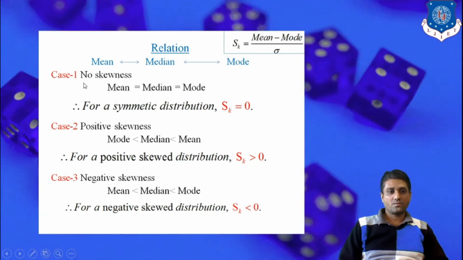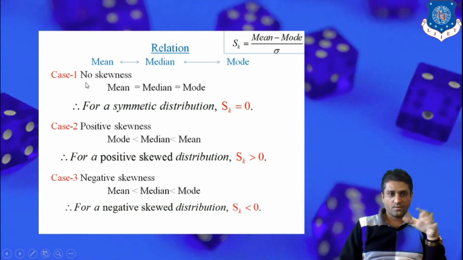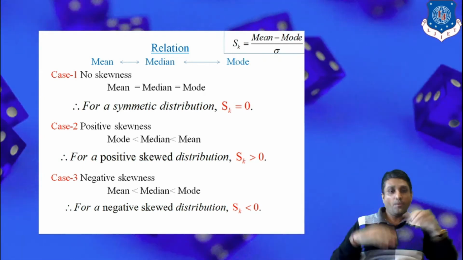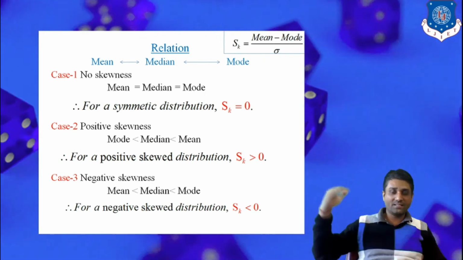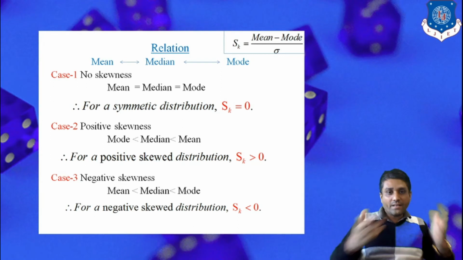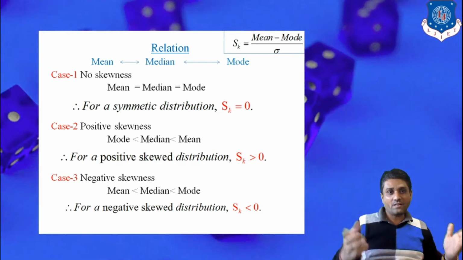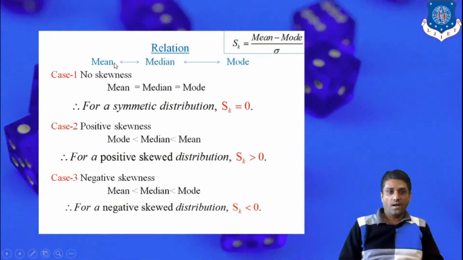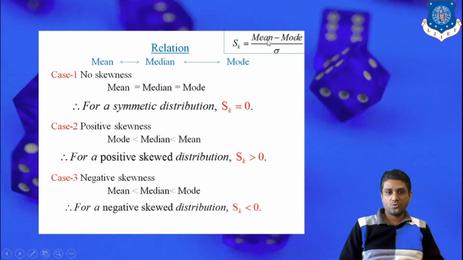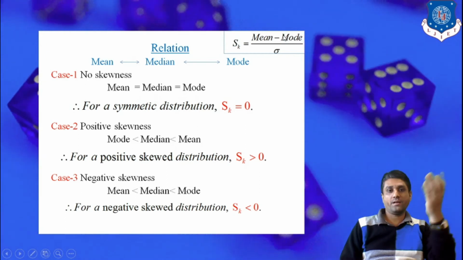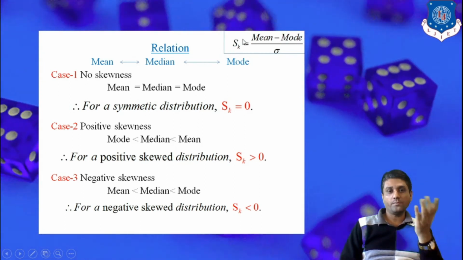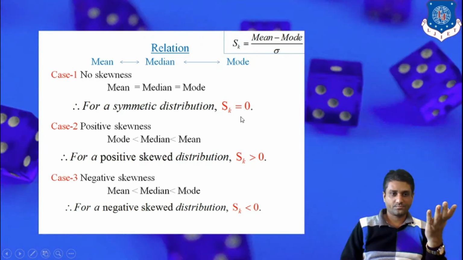First of all, when there is no skewness, that is the data has no positive skew, no negative skew, just like a constant graph, in that case we conclude that mean, median, mode are all equal, so the numerator becomes 0. So when there is no skewness, the value of the skewness coefficient is 0.